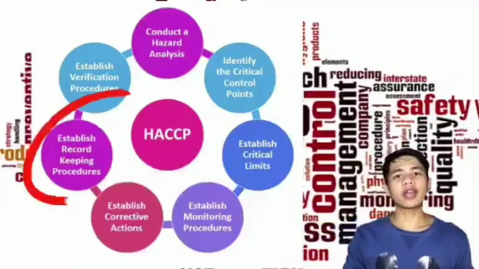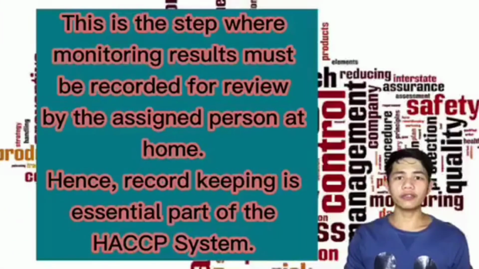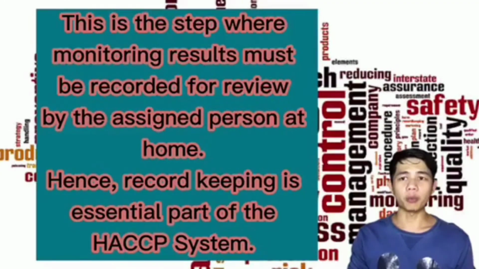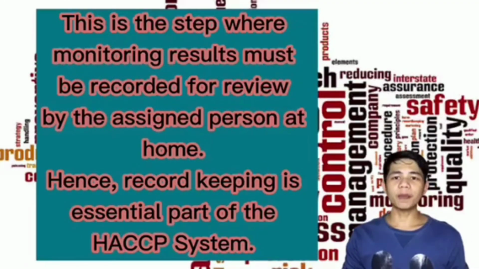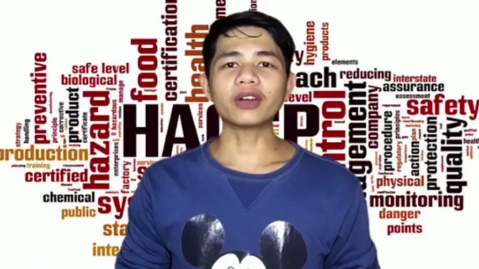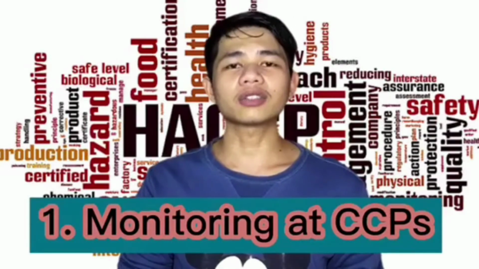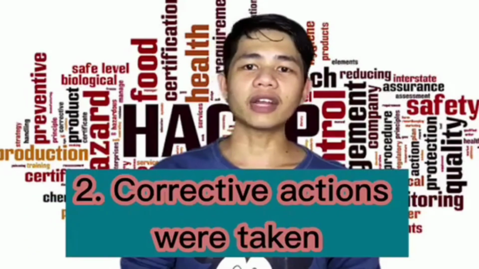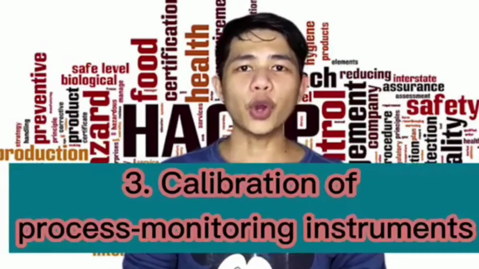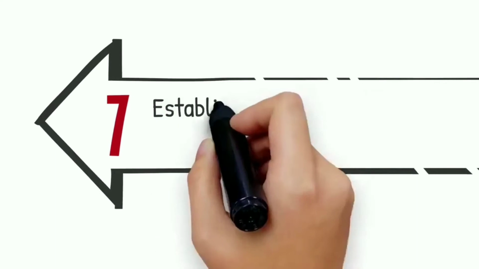Principle 6 is record keeping. This is a step where monitoring results must be recorded for review by the assigned person. Record keeping is an essential part of the HACCP system, and these records are used to evaluate and handle food. HACCP records include documenting, first, monitoring at critical control points, second, corrective actions taken, third, the calibration of process monitoring instruments.